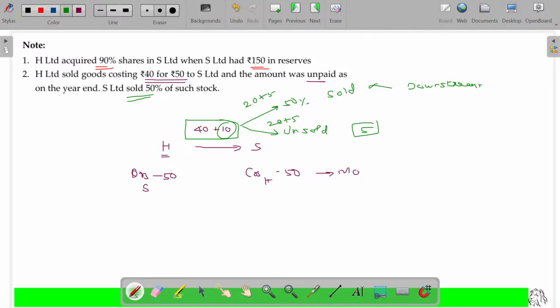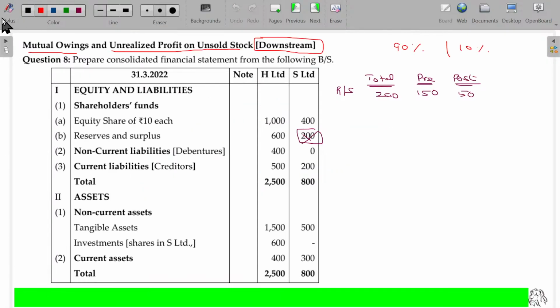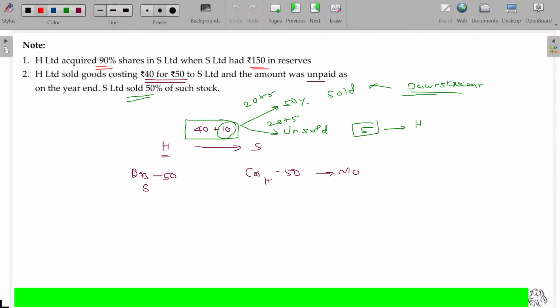In case of downstream, this entire profit will be adjusted in which book? Only in the holding company's profit and loss account. Is that clear? Now, debtors and creditors. I am going to subtract 50 rupees from here, and 50 rupees here. For H Limited, S Limited being the debtor, so debtors is eliminated. For S, it is a creditor, so creditors also eliminated. Apart from that, we have been given what? Unrealized profit being 5 rupees.